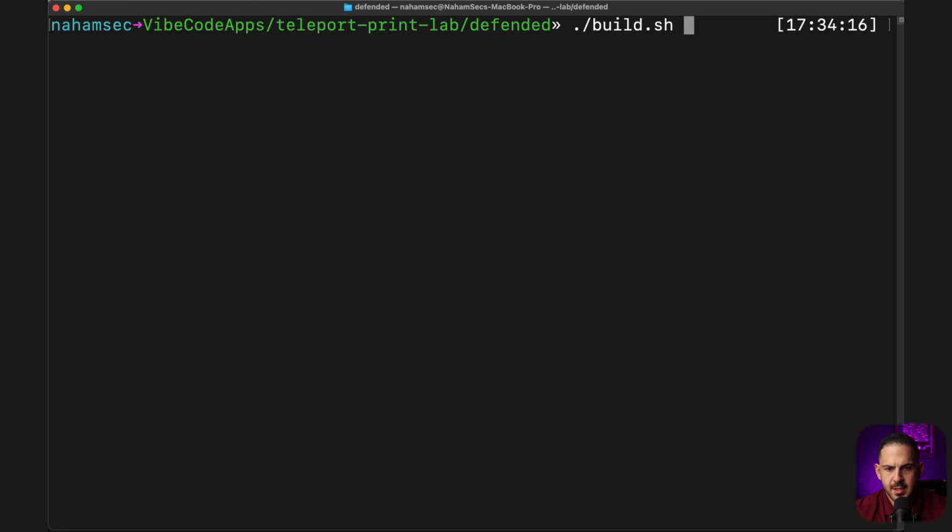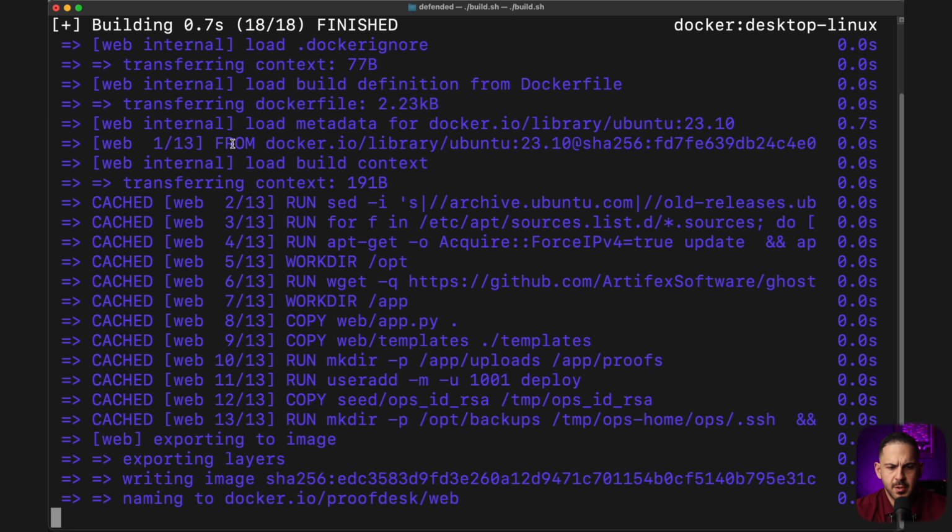But for that to work, we've got to do a couple more things. We're going to rebuild this image and put Teleport within our build and show you what that looks like. So let me just jump in really quick. To make everything easier, I've put this build SSH script together. It's going to rebuild our entire image.